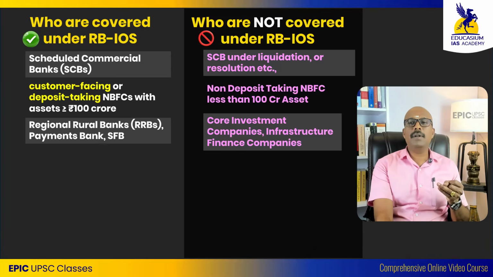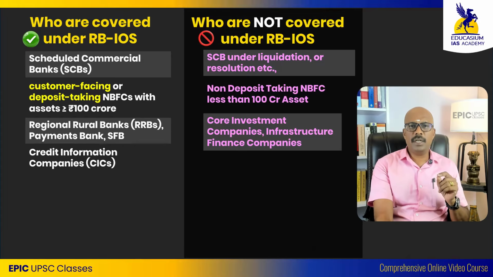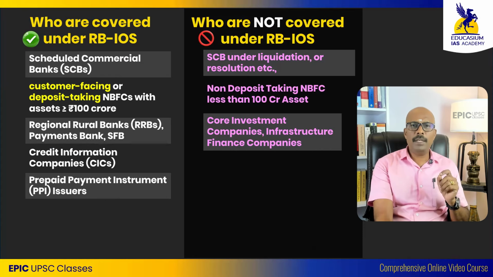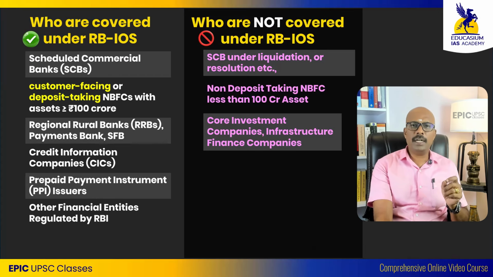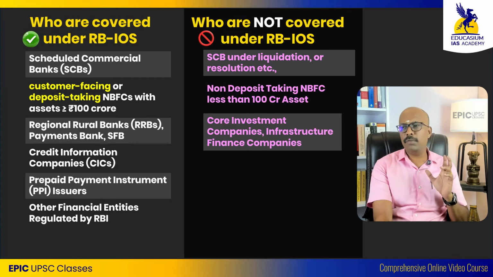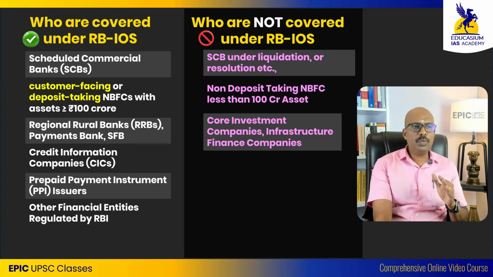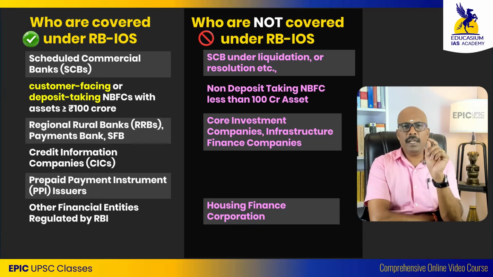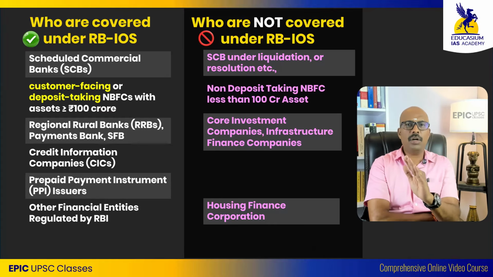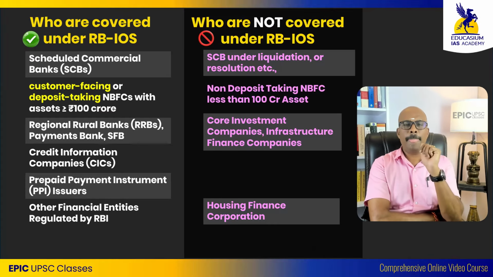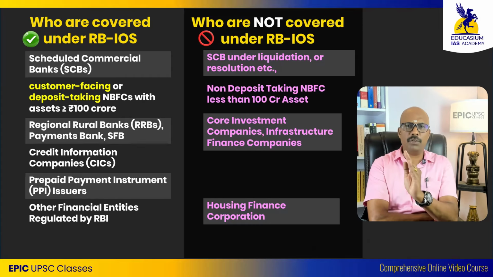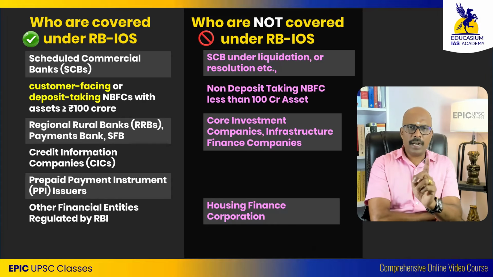Then regional rural banks are covered, along with payment banks, small finance banks, and credit information companies regulated by the Reserve Bank of India under the Credit Information Companies Act. Then you have the prepaid instrument issuers and other financial entities regulated by the Reserve Bank of India. In this regard, the Housing Finance Corporation, although regulated by the Reserve Bank of India, does not come under the ombudsman scheme. Why? Because Housing Finance Corporation was very recently added to the regulated entity list of the Reserve Bank of India. So it is in the transition process.